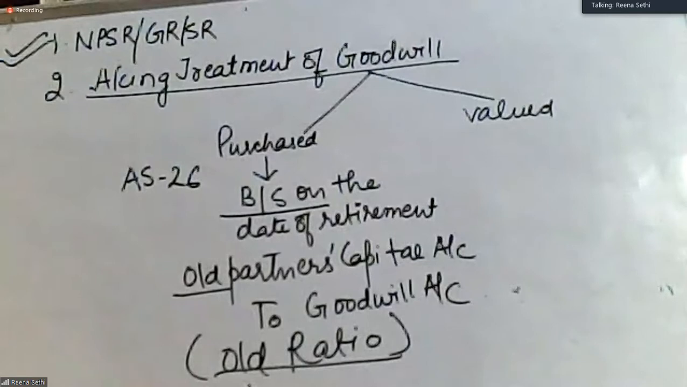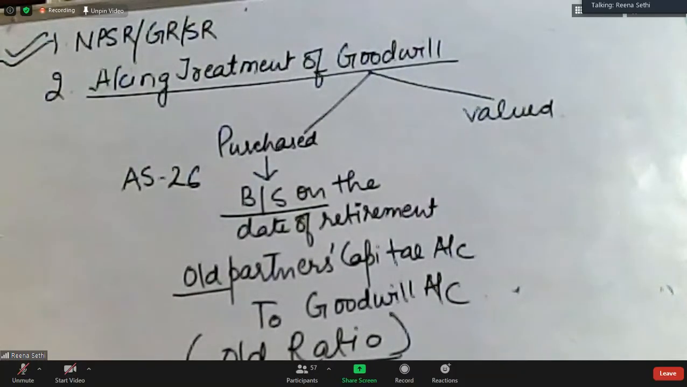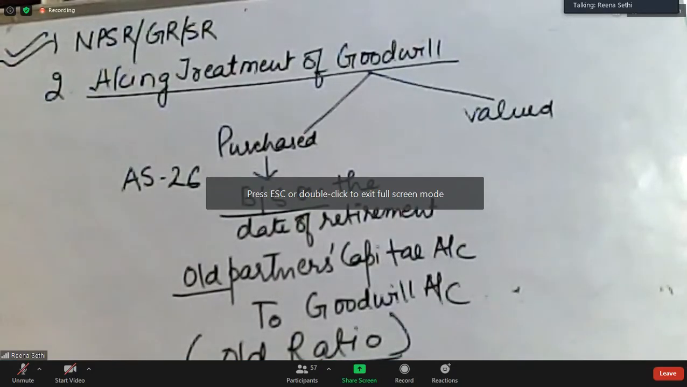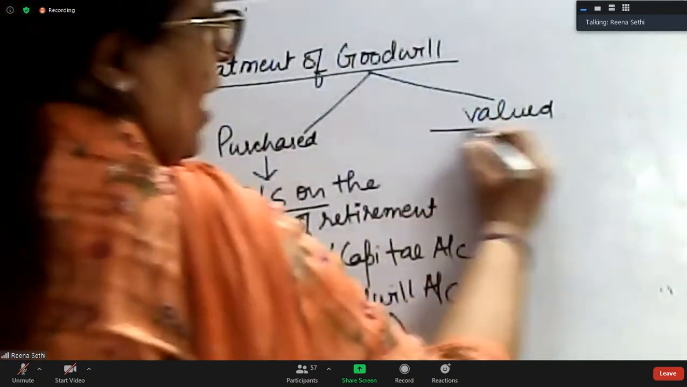Till now, you must have realized that all the things are distributed either in old ratio. It is only the goodwill, valued goodwill, which is given in sacrificing ratio or gaining ratio. And new ratio is required only at the time of capital adjustment. So what will be the treatment of valued goodwill?